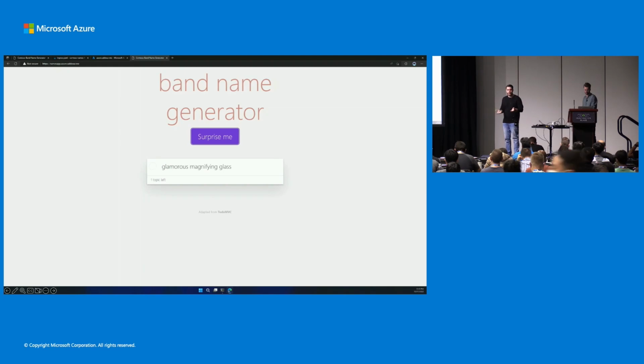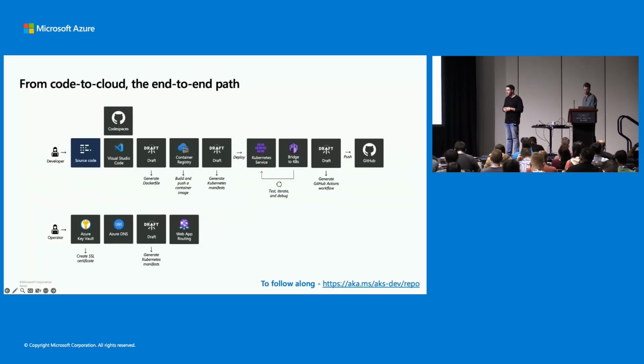But essentially now what we've accomplished is we have a fully set up containerized application. And we've gone all the way from the stage of just having code to having code that's now hosted in a Kubernetes, or running on a Kubernetes cluster that's been containerized and that's set up with a DNS and ingress. So it's an externally facing application. You have everything you need there. It's functioning properly. It's been debugged. So this entire process essentially has just been a testament to the fact that you can accomplish each of these steps from developer to deploy to push to operator all in the scope, this time span of this presentation.